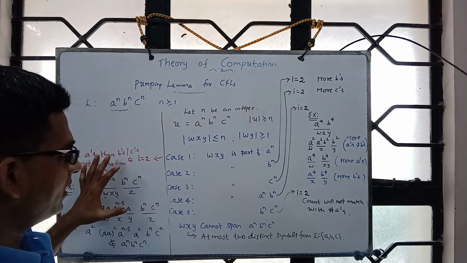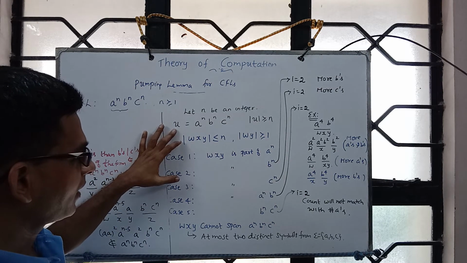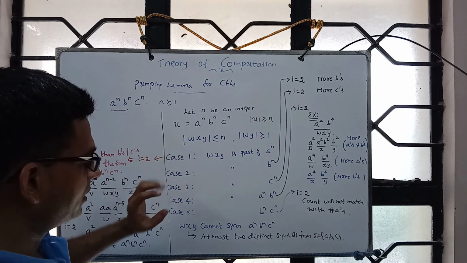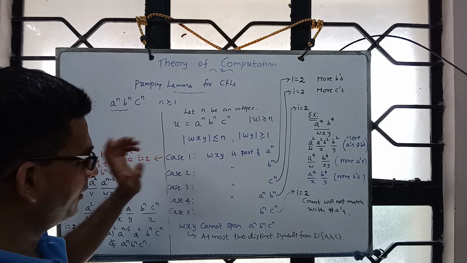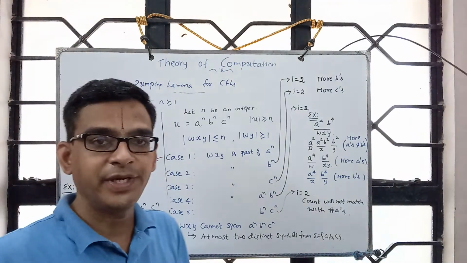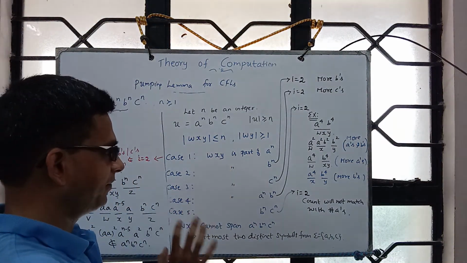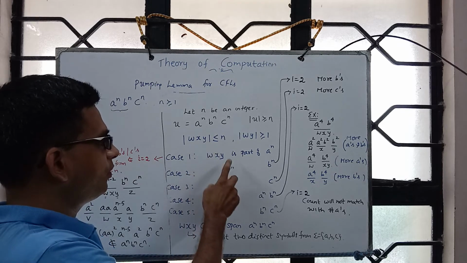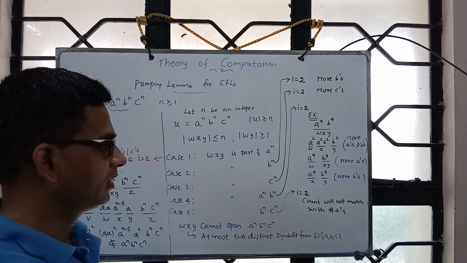So far what we have done is we chose a string, and then whatever way we decompose, we looked at possible cases as part of the decomposition without assuming any specific example of how w, x, y will be. Because of this property, we know w, x, y can fall into one of these cases.